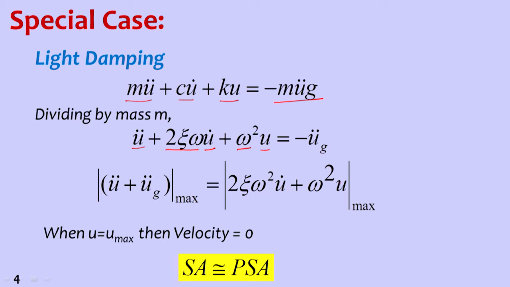Now, you can observe an important thing: this is velocity, this is displacement, and we are looking for the maximum value. When displacement is maximum, velocity will automatically be 0. So, this term disappears. Even in the lightly damped case, spectral acceleration is equal to pseudo spectral acceleration. So, for the 0 damping case and the lightly damped case, we can consider spectral acceleration equal to pseudo spectral acceleration. I am talking about response accelerations.